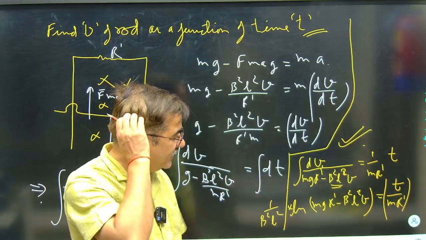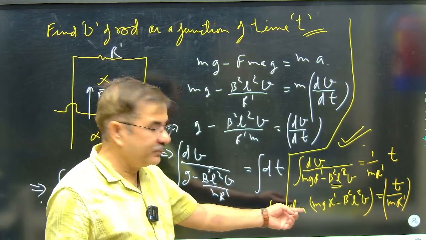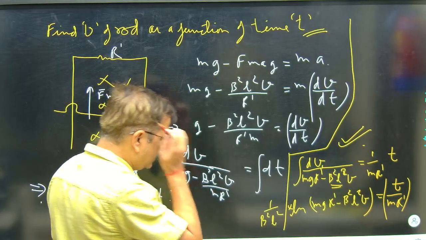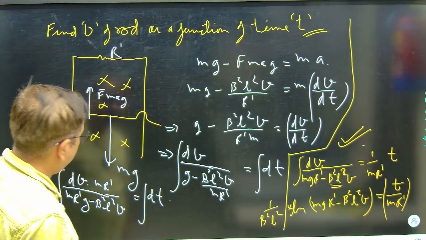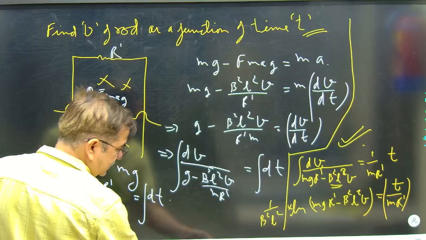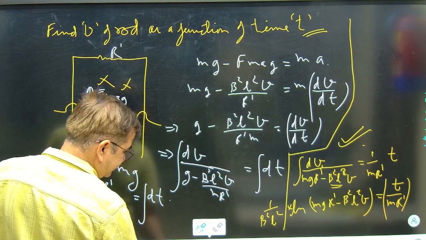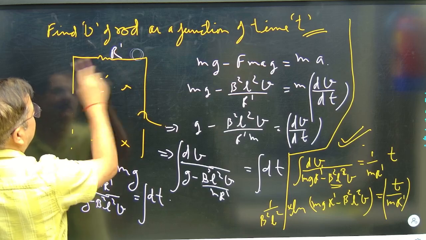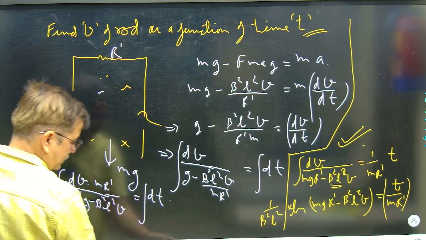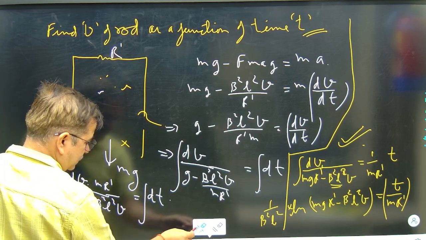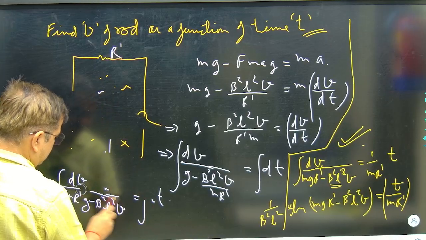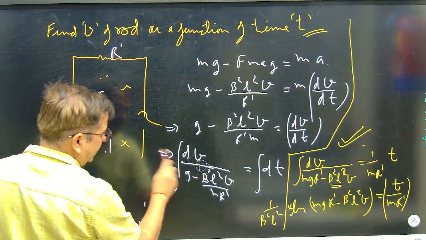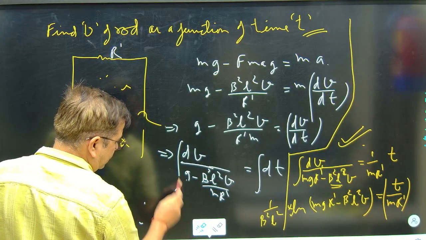Further limits we can put. Initial speed was 0, and all the results we have. If you want, certainly I can do it here again with the same results. Let me complete it. I am trying to complete the whole term, how it will go.